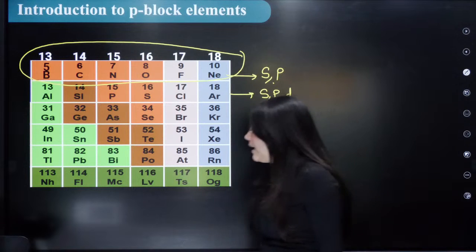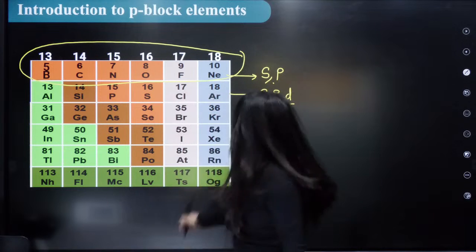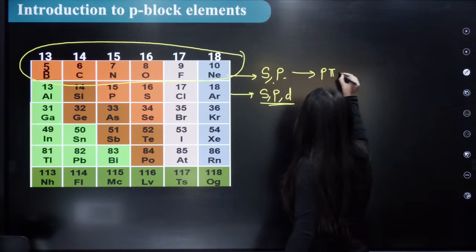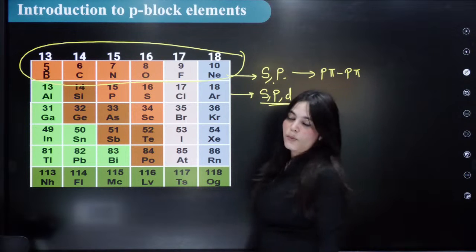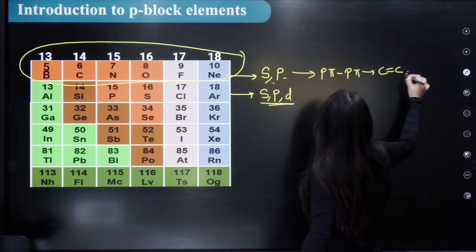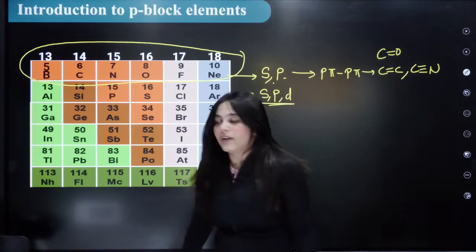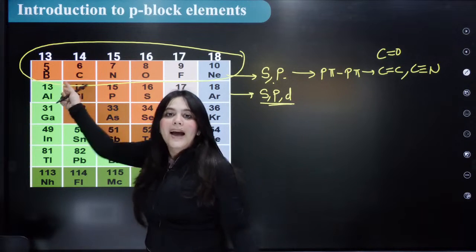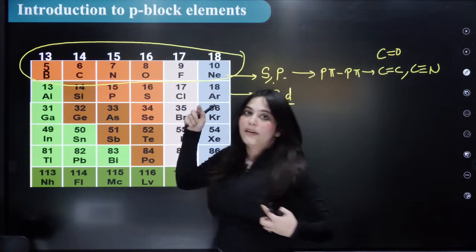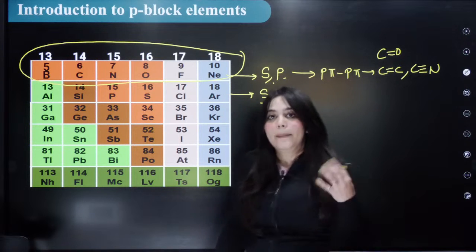The next thing that you should know is, because the d orbital enters below, what happens? The first elements have only s and p orbitals, so they are only capable of forming p-pi bonds. What are p-pi bonds? For example, the bonds that you find in C double bond C, C triple bond N, C double bond O. Whenever these elements react with themselves or with the other first elements of the same block, they form p-pi bonding. But below in the group, they can form d-pi bonding.